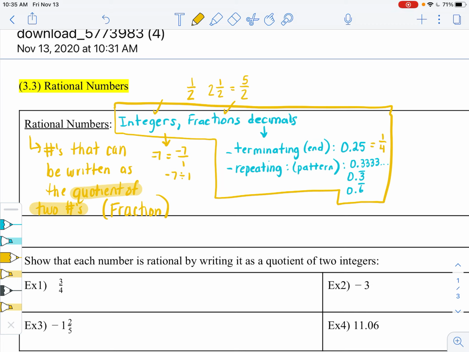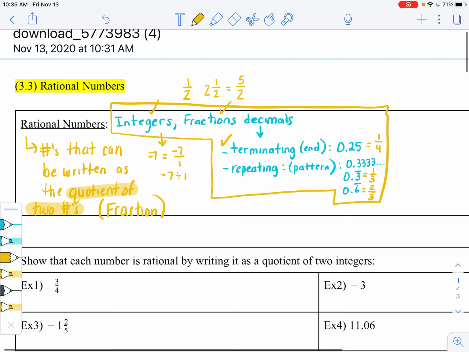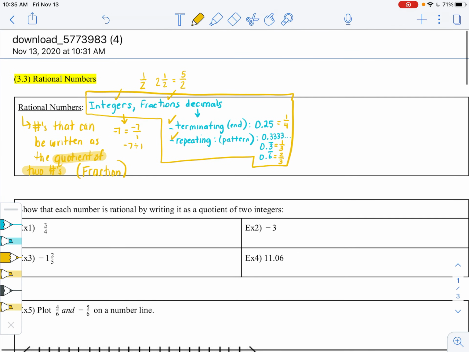And repeating can always be turned into a fraction. These ones might have to be memorized, but 0.3 repeating is equal to 1/3, and 0.6 repeating is equal to 2/3. So all terminating decimals are rational and all repeating decimals are rational. And the way we prove it is by writing it as the quotient of two numbers or writing it as a fraction. Okay?